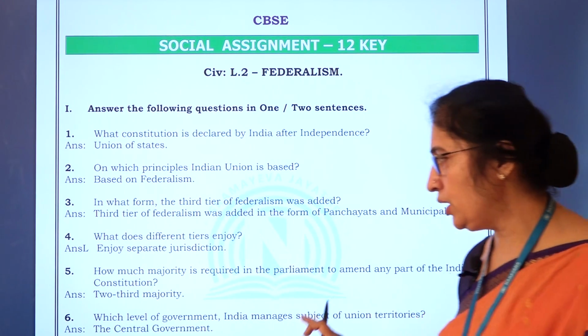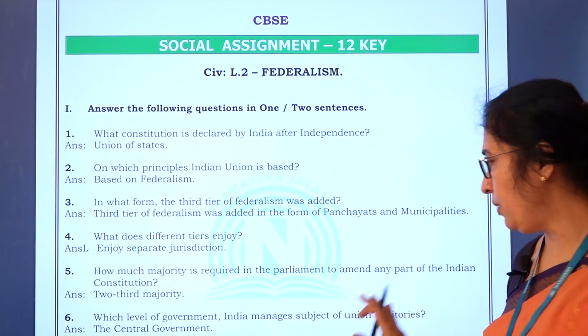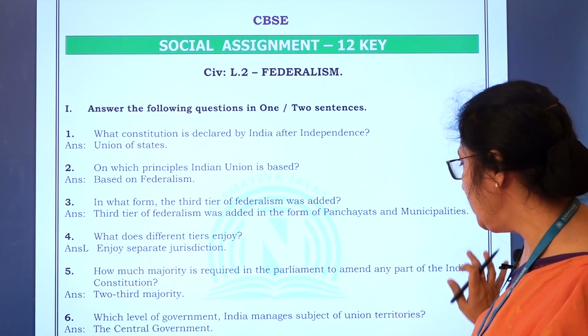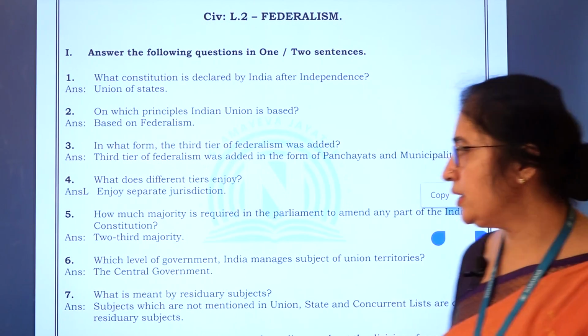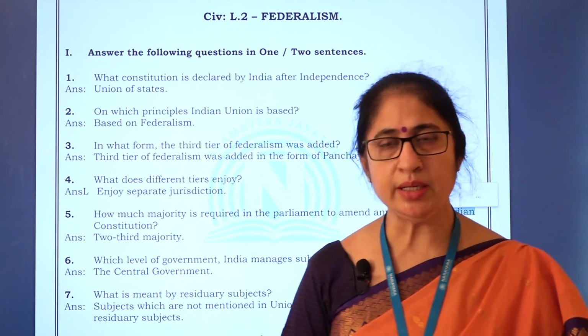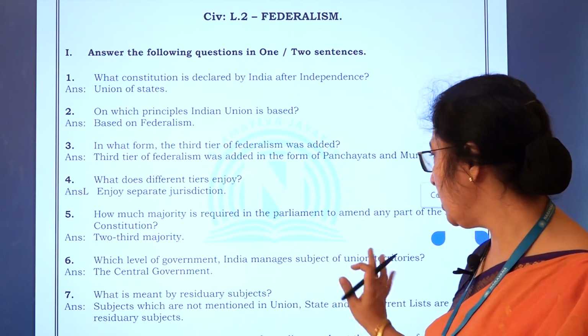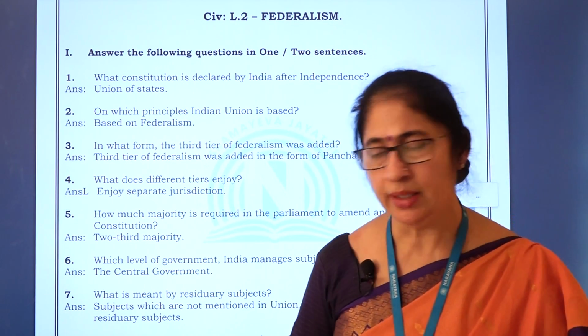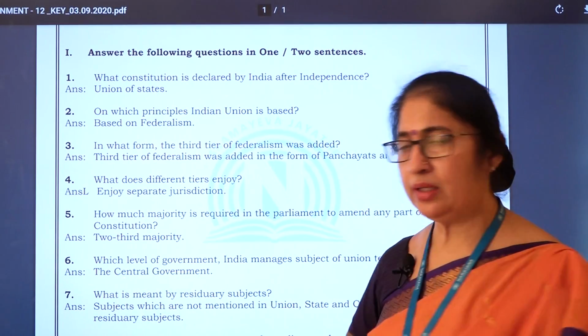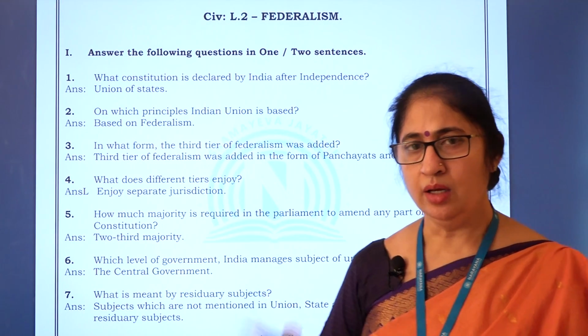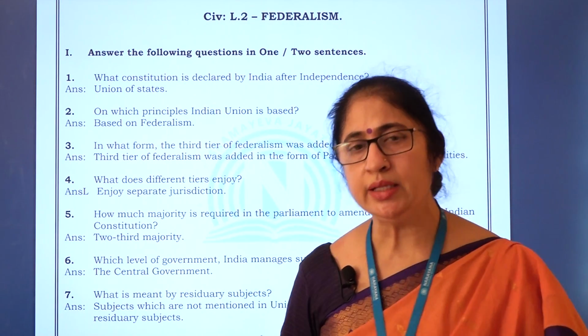What is the next question? Which level of government manages the subjects of union territories? Which level of government rules or administers the subjects of union territories? That is the central government. The central government frames rules on union territories.